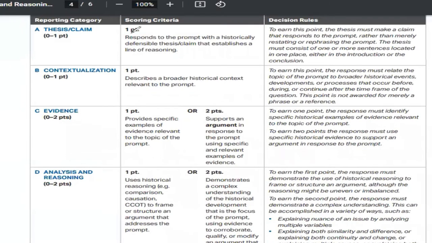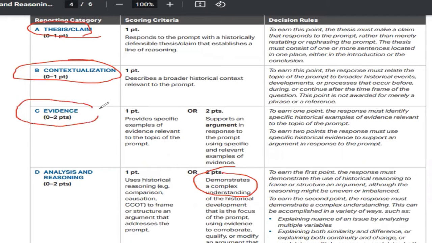All right, so here we have the LEQ rubric breakdown. So the LEQ is 6 points, unlike the DBQ, which is 7 points. However, most of these points are the exact same thing. So we got your thesis and claim, same thing. Contextualization, same thing. Your complexity over here, same thing, as well as your evidentiary points are structured very similarly, right? The only difference is now you're bringing the evidence, you're bringing the documents, if you will. You're not actually being provided them.